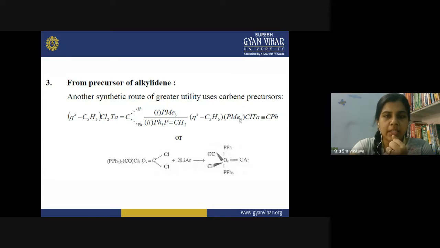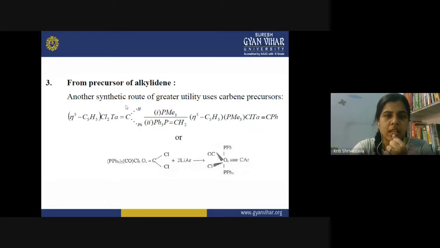So what reaction has taken place here? You can see the hydrogen is extracted and only the CPh group remains on the carbon, and it forms a triple bond with the metal. So how is this hydrogen extracted?